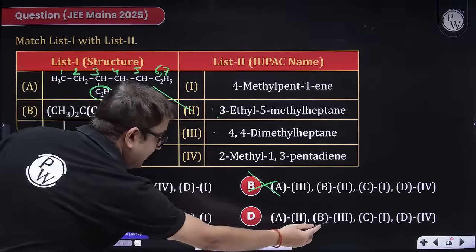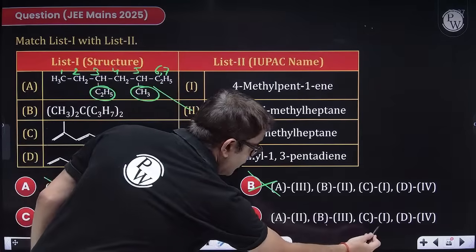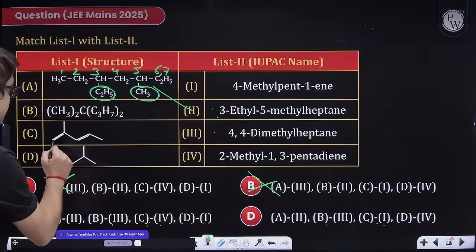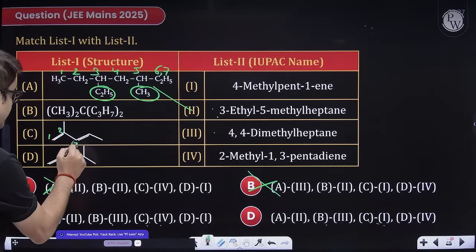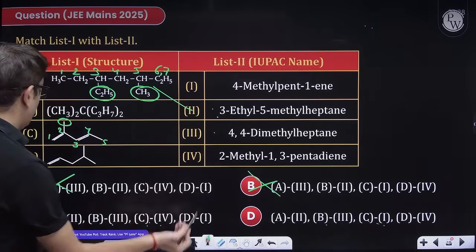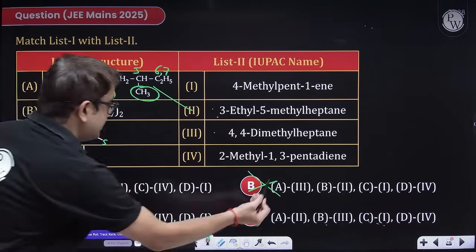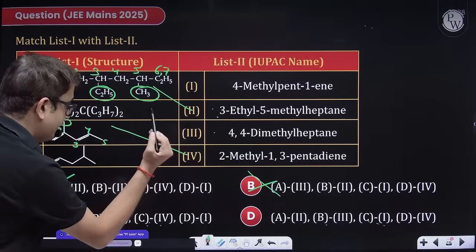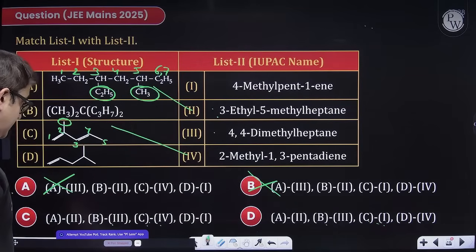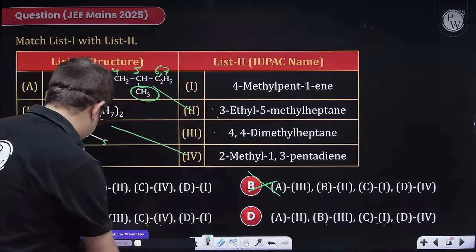B is 3, so we do not have to check. Check for C. C is either 4 or 1. This is C: 1, 2, 3, 4, 5. So 2 is having a methyl branch and pentadiene. So this is diene. That means C is obviously 4. That means option C is your right answer.